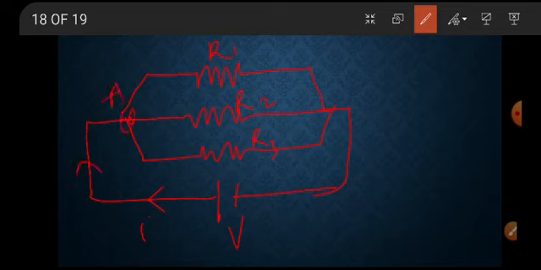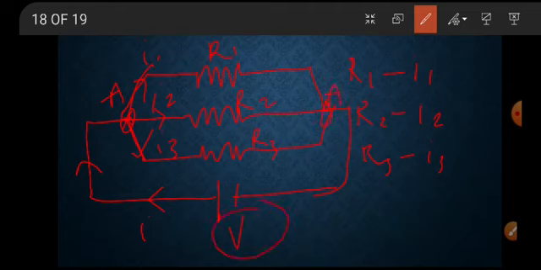At this point A, the current I is divided into I1, I2, I3. Current I1 is passing through R1, through R2 current is I2, through R3 current is I3. The potential difference between point A and point B is V only. So V equals IR. From this, I equals V by R, where R is the effective resistance here.